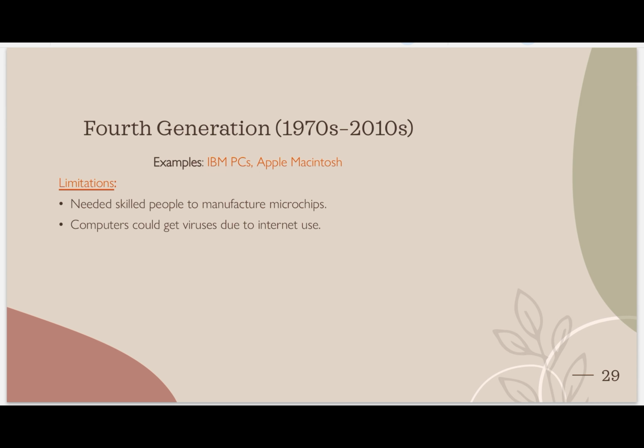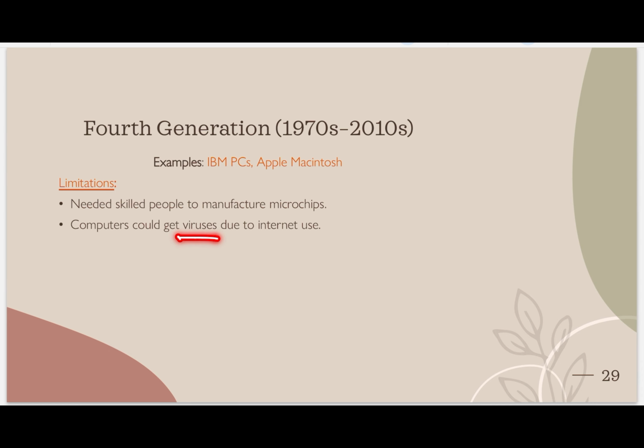What are the examples of the fourth generation? IBM PCs, Apple Macintosh. Limitations: skilled people are needed to manufacture microchips because it was very difficult. How small it is, as we say. Still, India is not developing this type of chip. Which country is developing it? China, you can say, because there are skilled people who can develop these small chips. Many mobile companies or electronic companies still have their main hub in China.